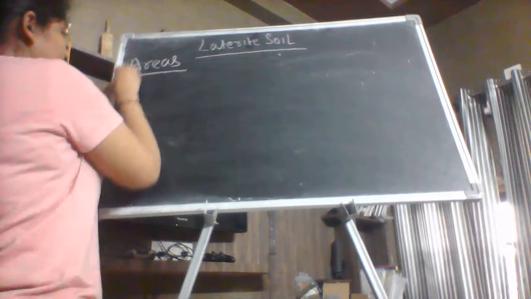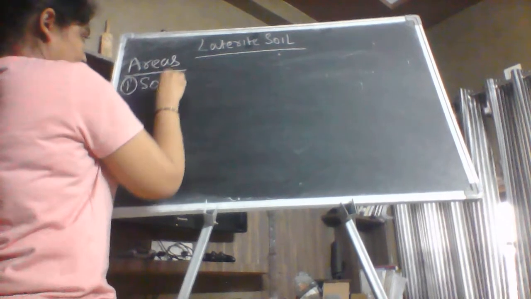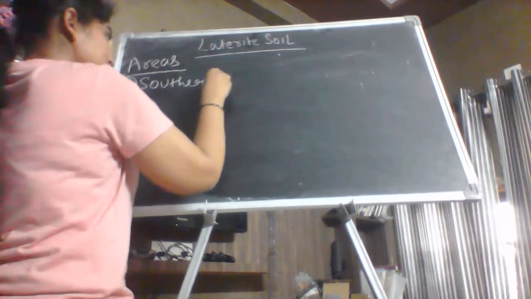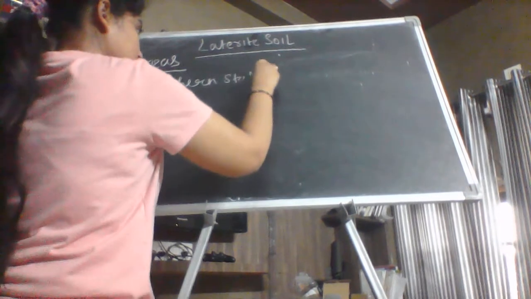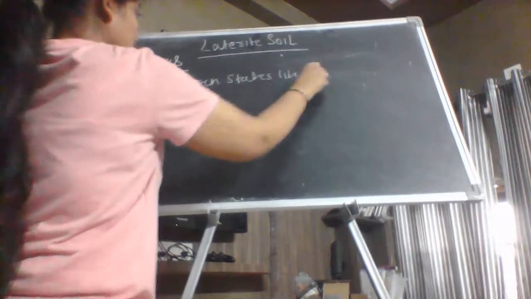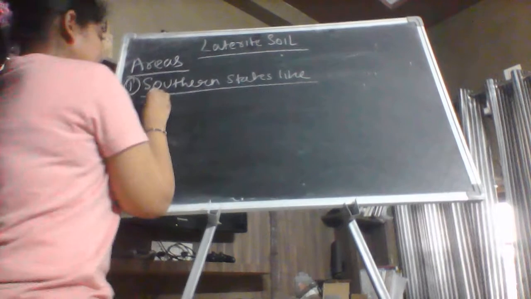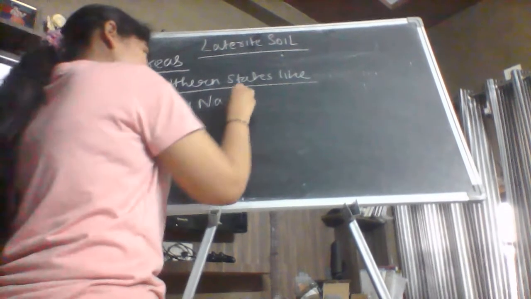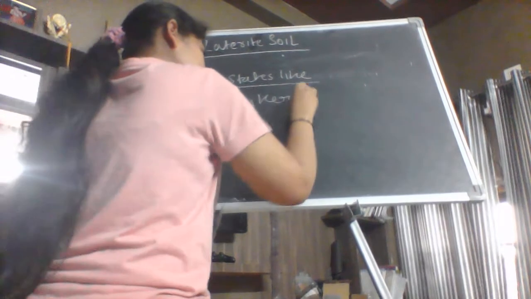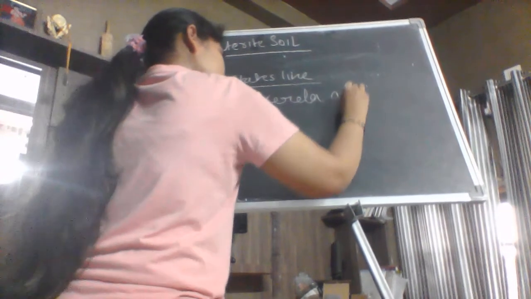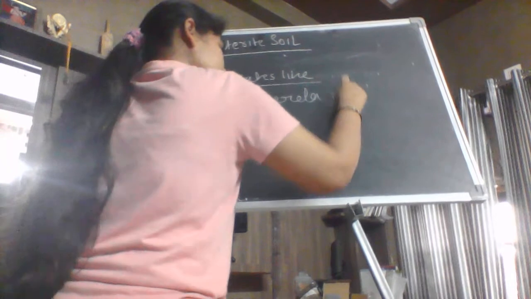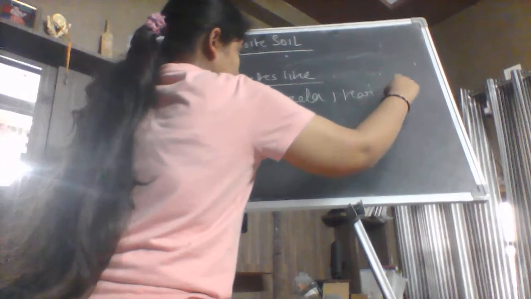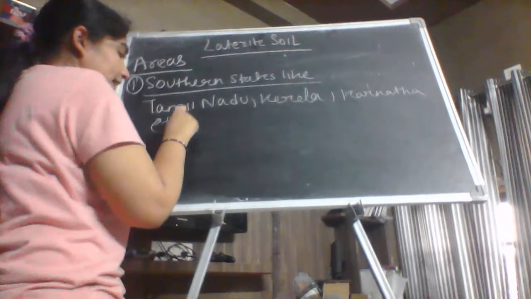First area मैंने आपको बताया था कि southern states हैं, तो you can write southern states like Tamil Nadu, Kerala, Karnataka, etc. You can write like this.